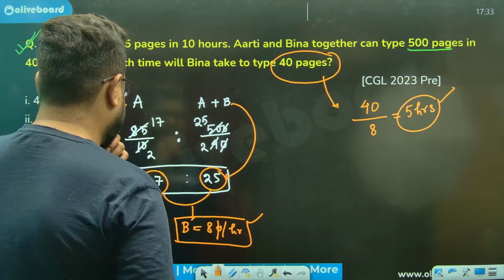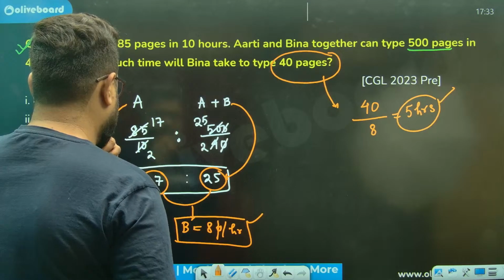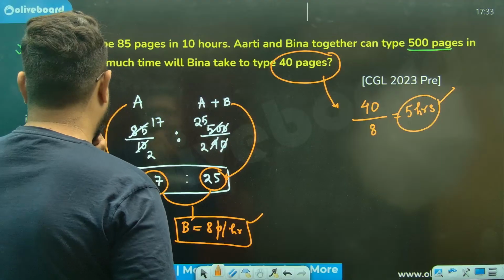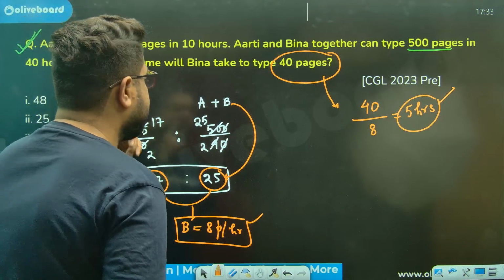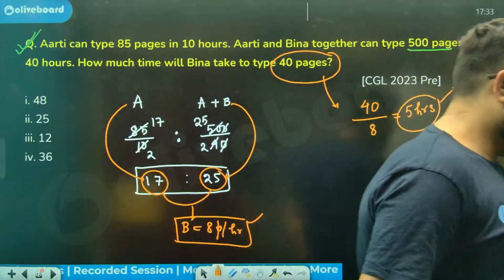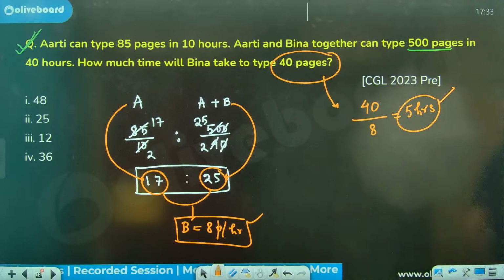We should have kept this by 2. But still the answer won't come. The options are wrong, sir. There is something wrong in the options.